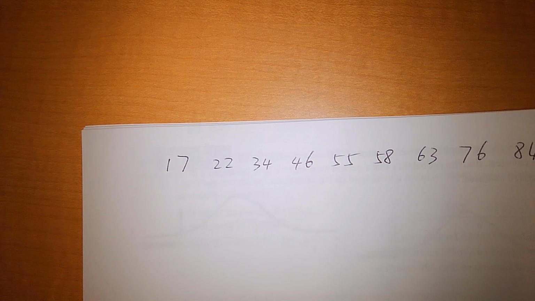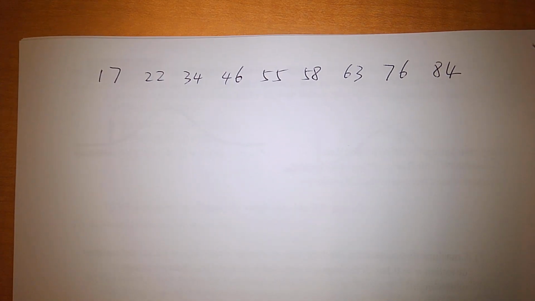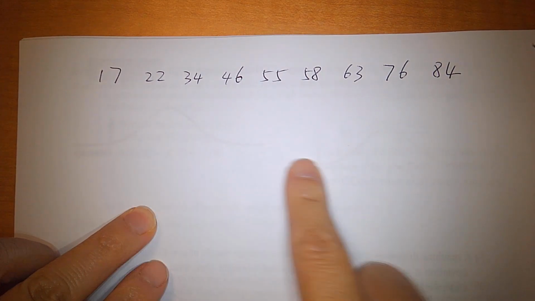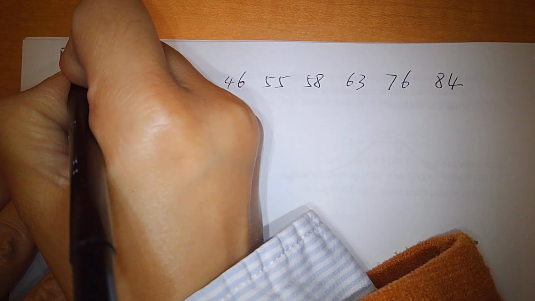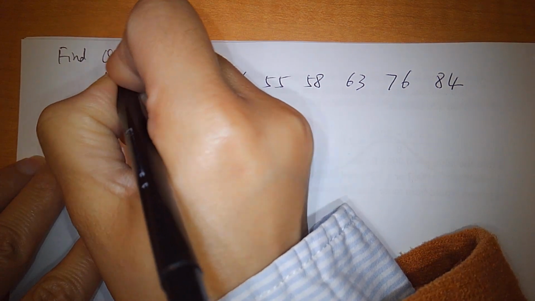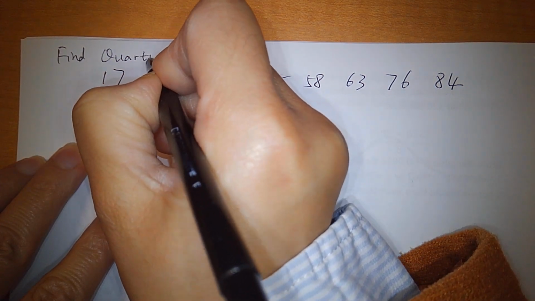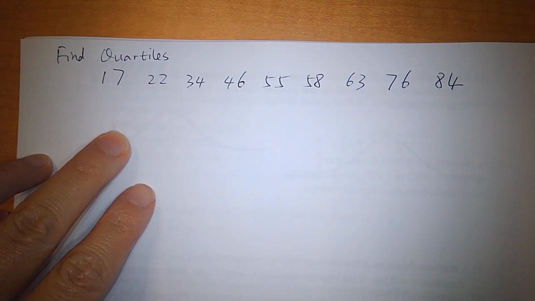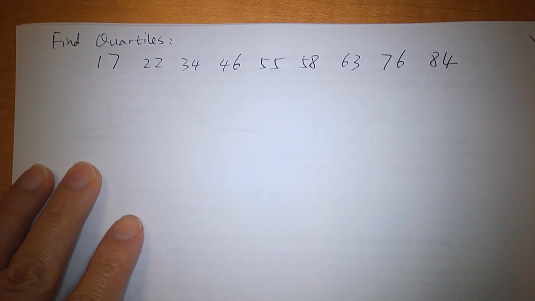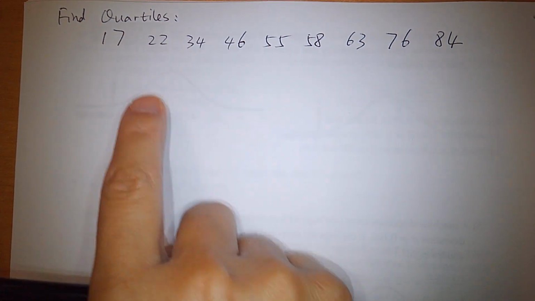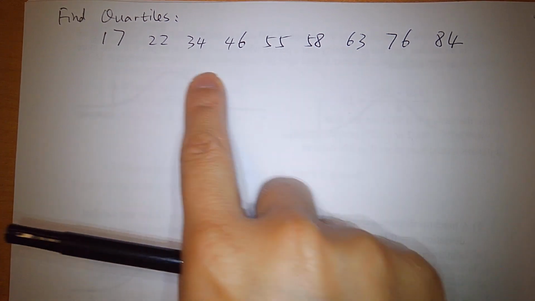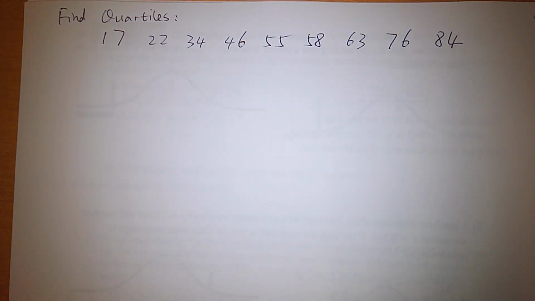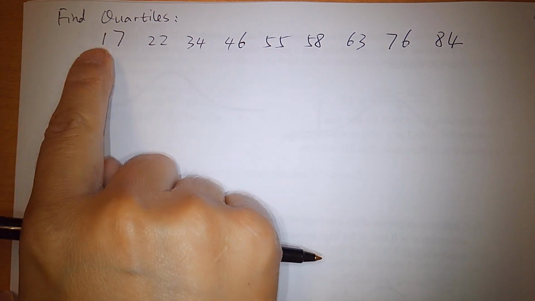The question is, find the quartiles from this list of data. This is example 1.